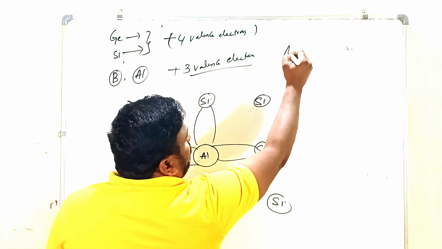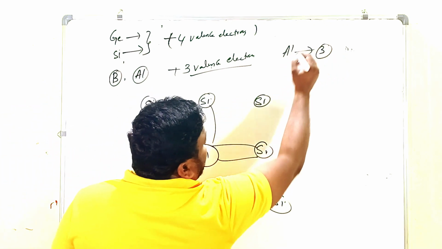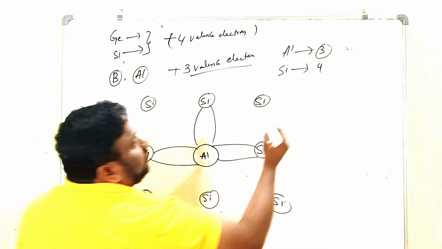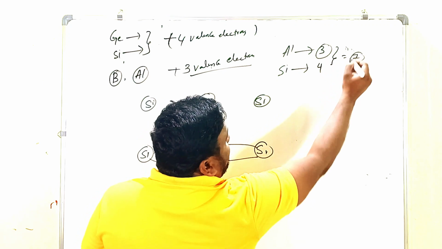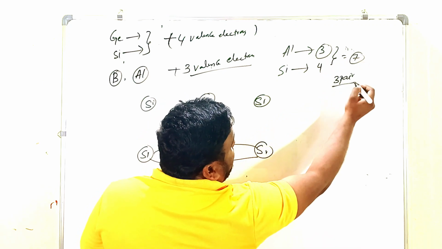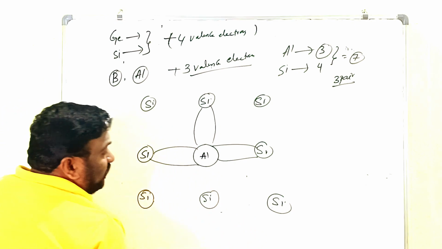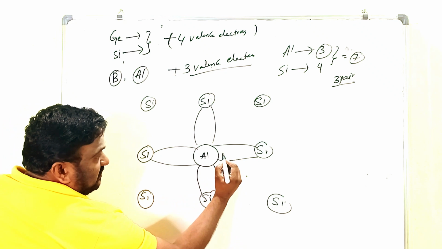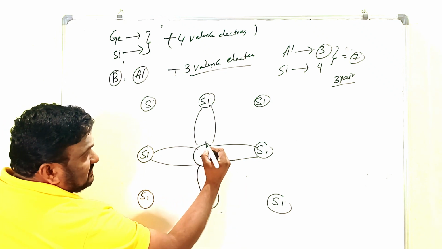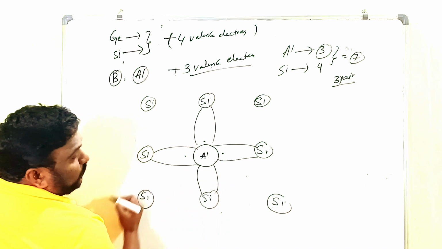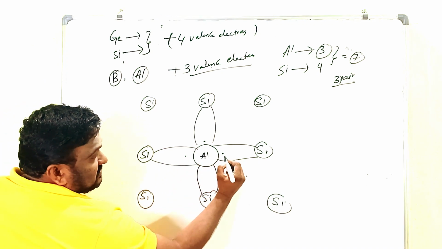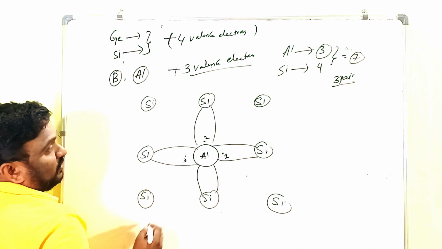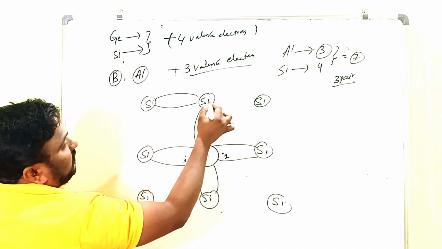So aluminum has 3 valence electrons, and silicon has 4. It is the trivalent atom, so here 4 plus 3 is 7. If we write 3 pairs, one additional electron is there. I am showing this is one valence electron, this is the second one, and this is the third one. For aluminum, this is the first valence, second valence, and third valence. Clear? And now we can go for the silicon atoms.